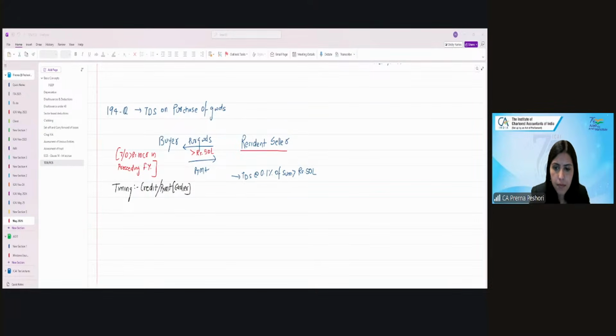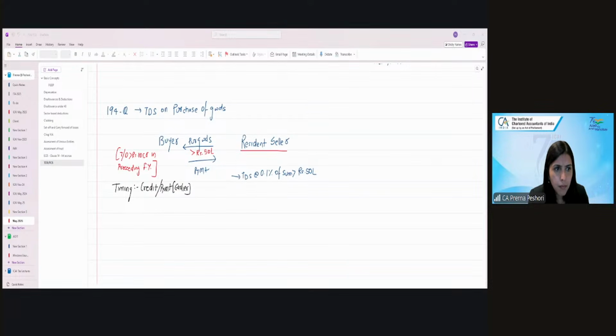Then section 197: if the payee makes an application to the assessing officer to deduct the TDS at a lower rate or that no TDS be required, and if the assessing officer is satisfied, then he will give a certificate. If the certificate is submitted to the deductor, then the deductor has to deduct the TDS at lower rates or no TDS has to be deducted.